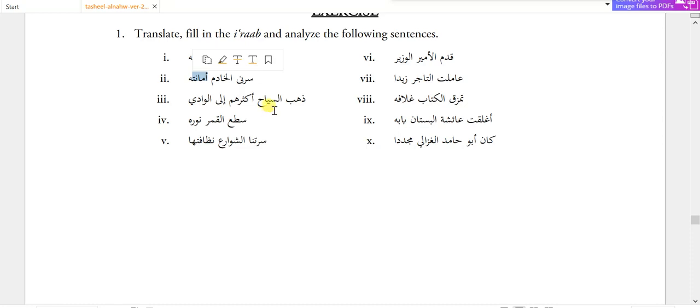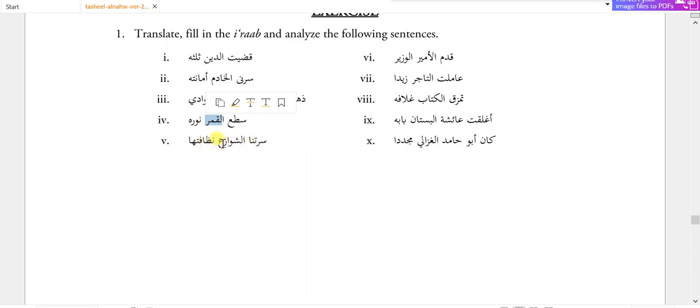Zahaba as-suyyahu aksaruhum ilal wadi. The travelers went, most of them, towards the valley. So most of them, so here this is badalul kull. Sata'al qamaru nurahu. I do not recall the meaning of sata, so please check. Qamar means moon, nurahu its light.